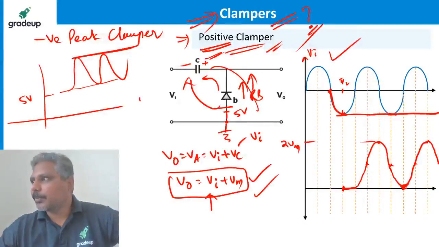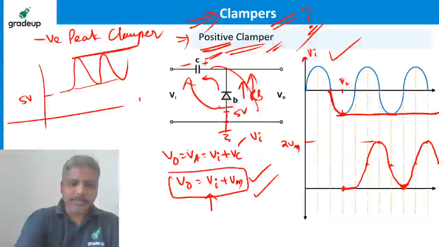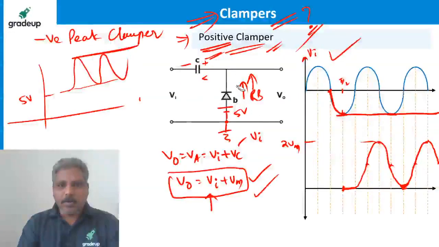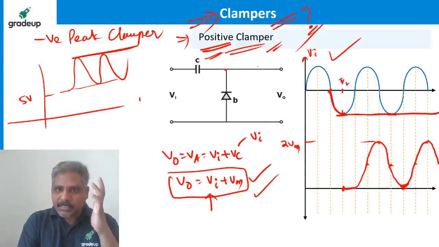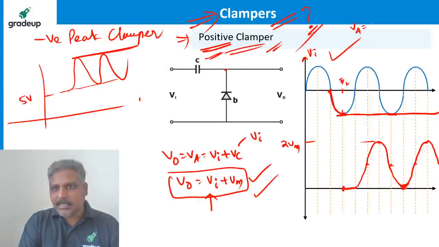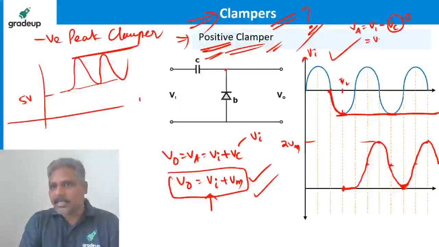Until the first negative peak, the output is 0? Let's understand that also. Some students are having a doubt about what the output is till the first negative half cycle. Till the first negative half cycle, the anode voltage is always the input voltage minus the capacitor voltage. What is the capacitor voltage? 0. So it is input voltage minus 0, which is nothing but Vi.